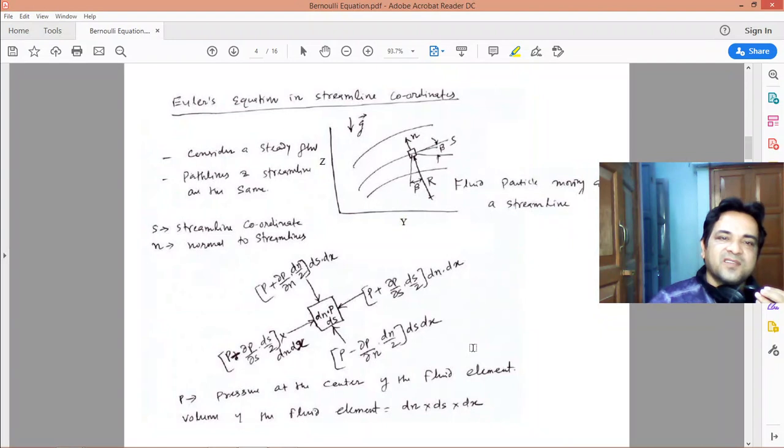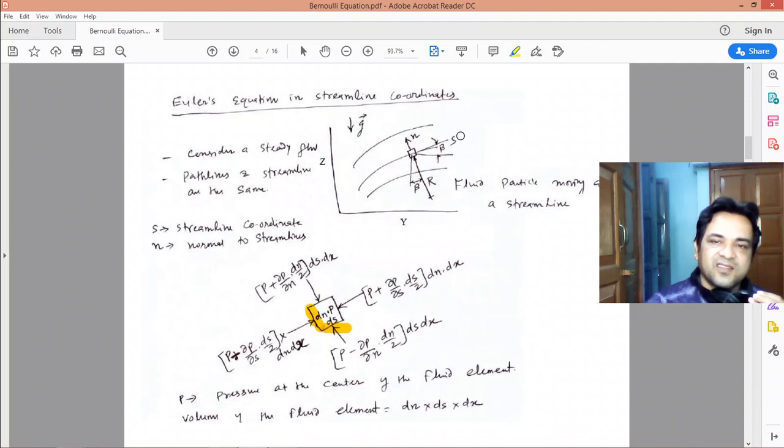So now we will derive the Euler's equation in streamline coordinates. Consider a steady flow. In a steady flow, path lines and streamlines are the same. On the YZ plane, we will draw the streamlines. Along any streamline, we will consider a fluid particle of dimension ds and dn.